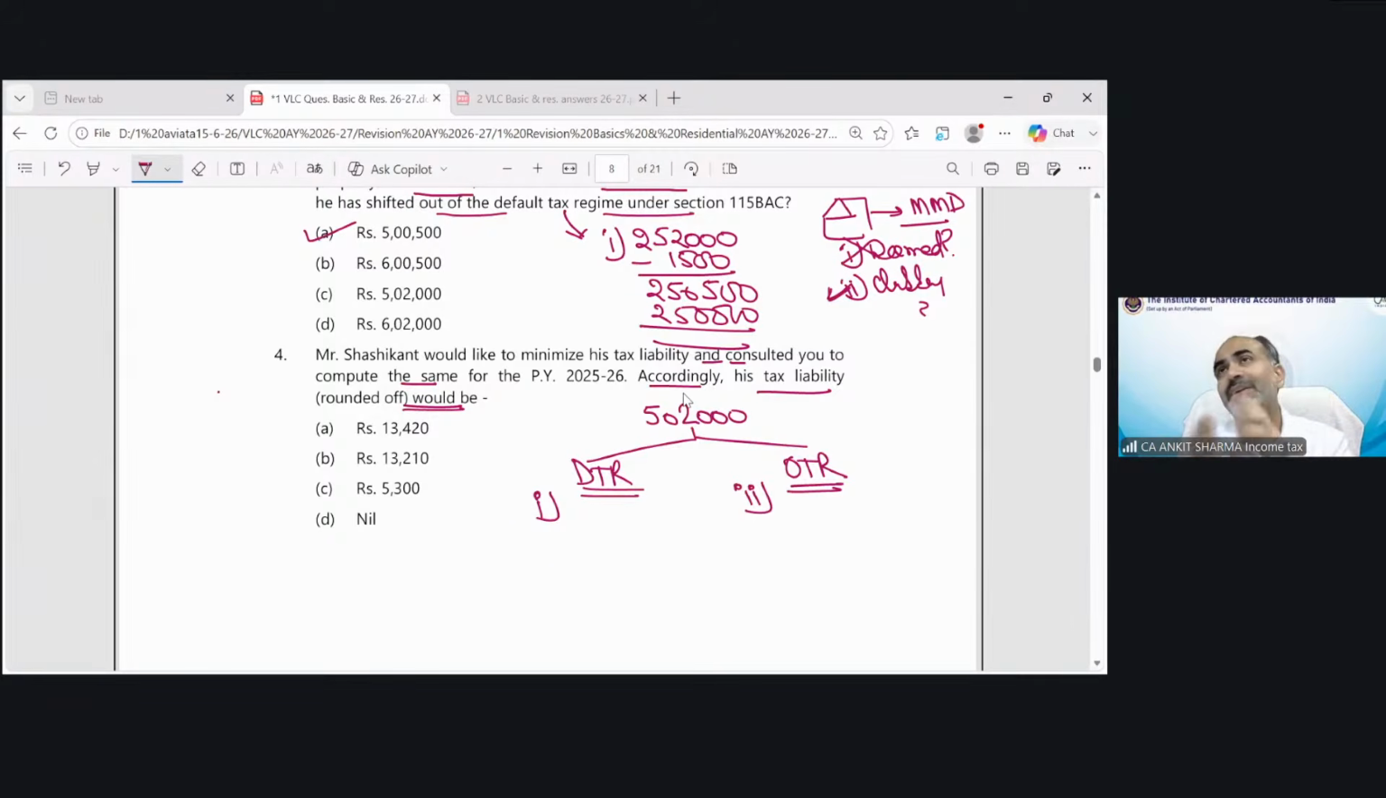And when we say the tax liability, we mean you have to find out the tax as well as apply the rebate if applicable, as well as apply the surcharge if applicable, as well as apply the cess if applicable. So can you calculate the tax under default tax regime and optional tax regime in this case? The minimized tax would be our answer,